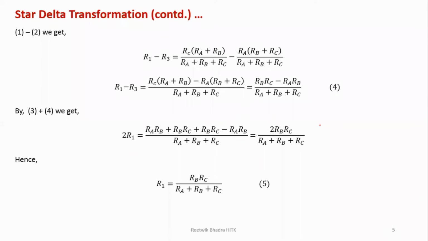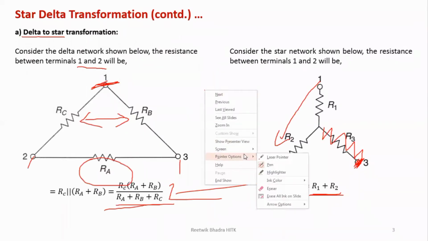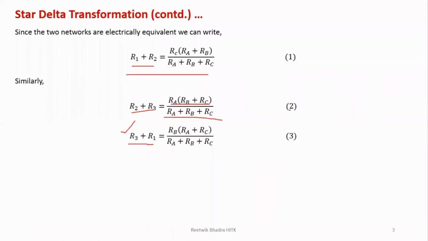So what we are trying to find out over here is, I am converting into the star. So delta is given, so RA, RB, RC are given. I am trying to find out the value of R1, the value of R3, and the value of R2. So my next step is we'll subtract 1 minus 2 or 1 minus 3. Do it again and again and find out each and every value.